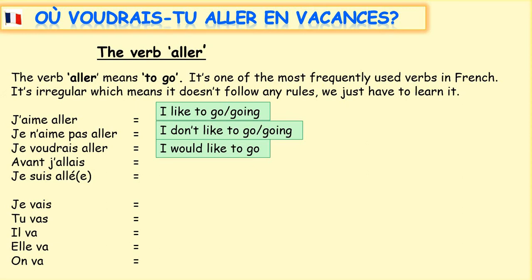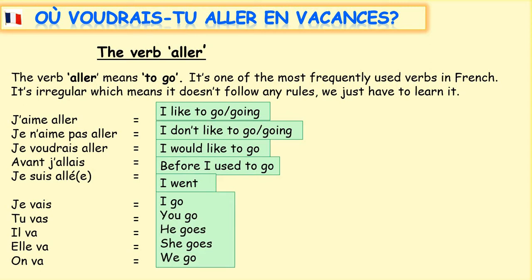Avant j'allais. We know avant means before. So here we're talking the past. Avant j'allais, before I used to go. And je suis allé. For one-off occasions, I went. And then we have got 5 parts of the verb aller in the present tense, starting with je vais, I go, tu vas, you go, il va, he goes, elle va, she goes, on va, we go.